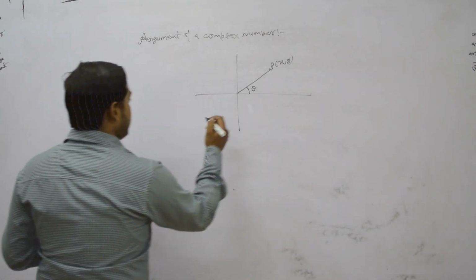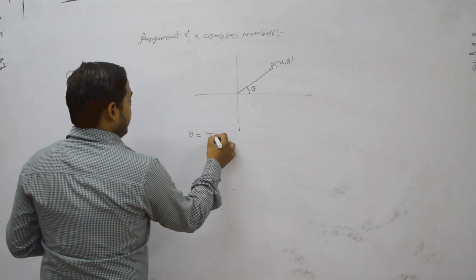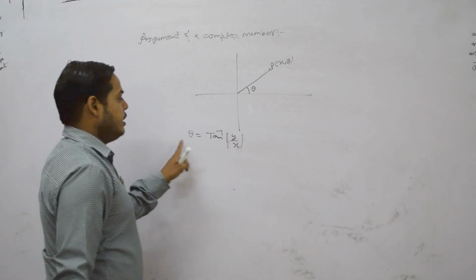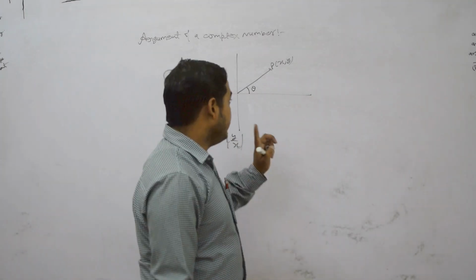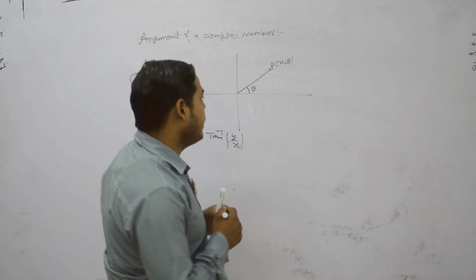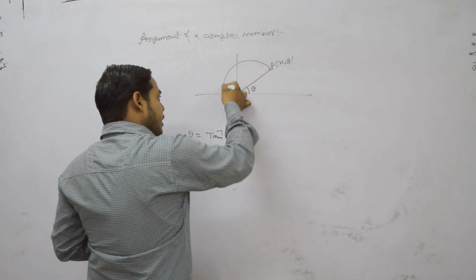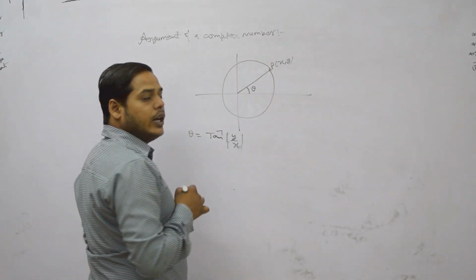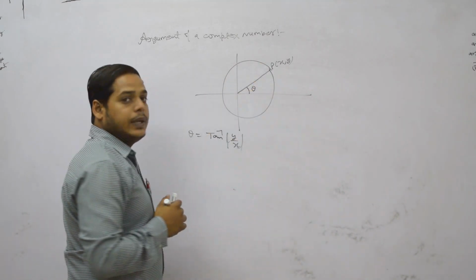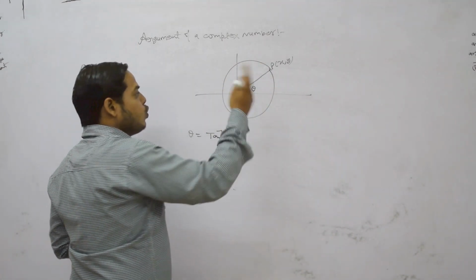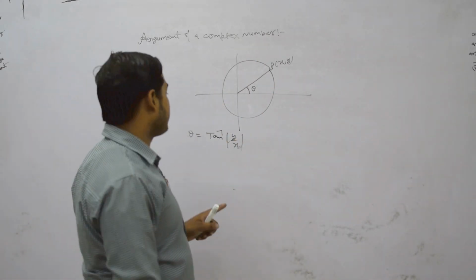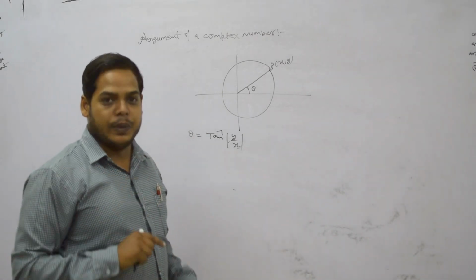Means that theta equals tan inverse y by x is one of its arguments. Theta equal to tan inverse y by x is one of the arguments of the point P, not all arguments. After one rotation of 2 pi we can reach this point. Again, after one rotation clockwise we can reach the point P again. So after each 2 pi rotation we reach the same point. That's why each point in a complex plane cannot have a unique argument.